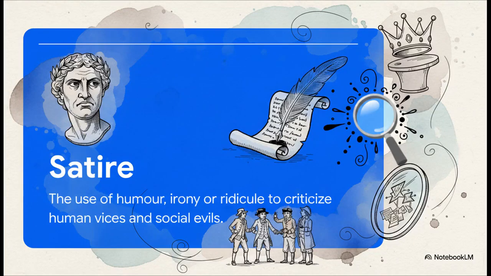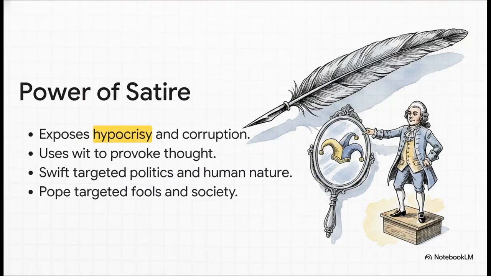But as reason and logic took over, writers developed a really sharp new weapon to keep society in check: satire. This wasn't just cracking jokes. This was a highly intellectual method of using humor, irony, and ridicule to directly criticize human vices and social evils. Writers basically used this comedic roasting as a moral tool. Their ultimate goal? Exposing hypocrisy and getting people to actually think through laughter.